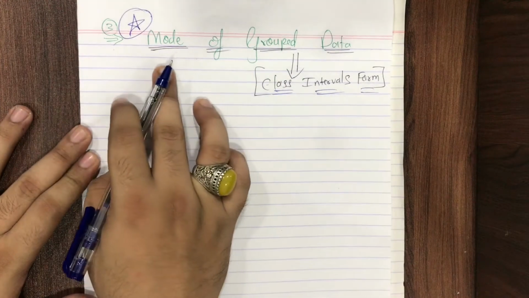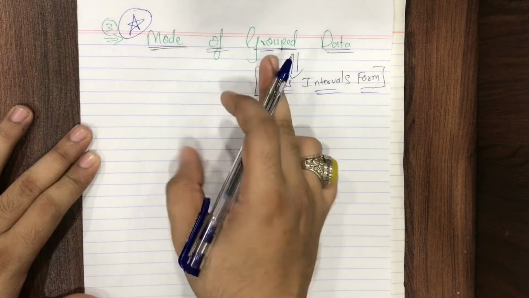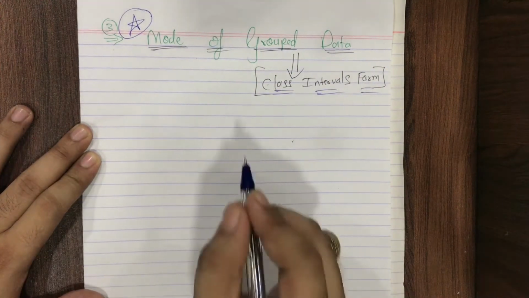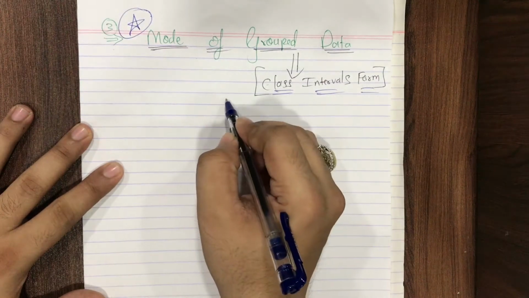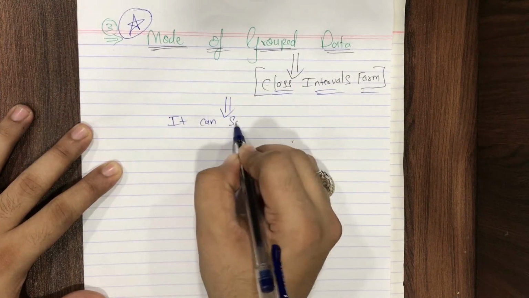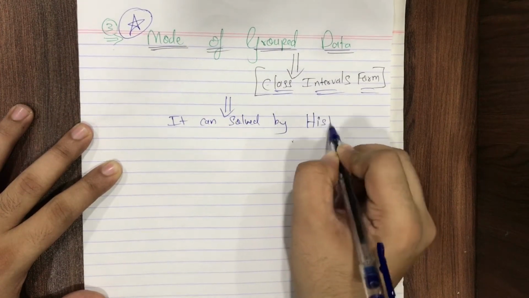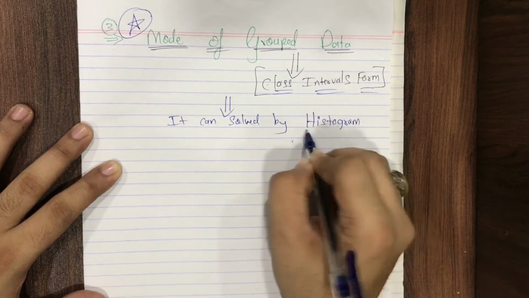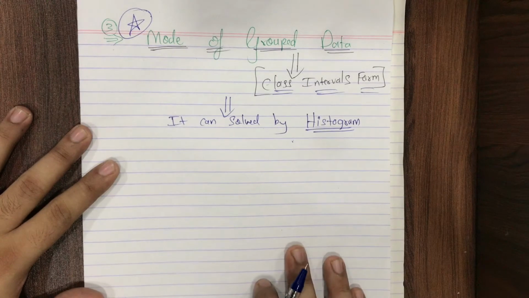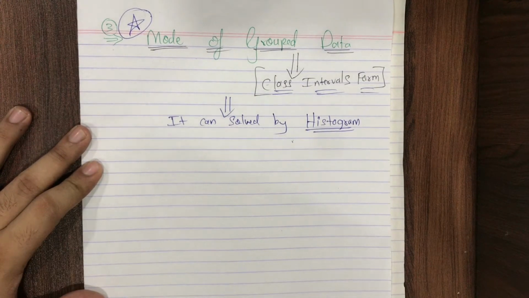Whenever mode of grouped data is asked, that is, class intervals will be given, how to find it? It can be solved by histogram. As far as our syllabus is concerned, it can be solved only by histogram. What are the basic rules we have to follow?